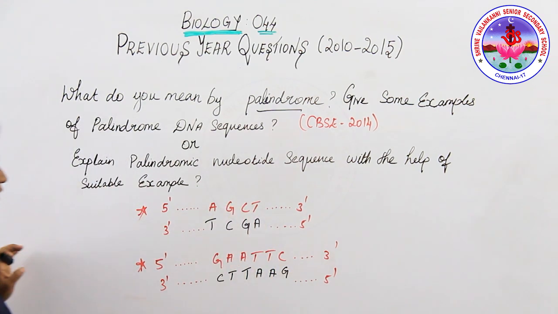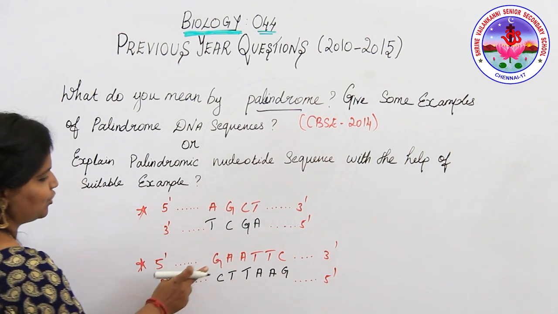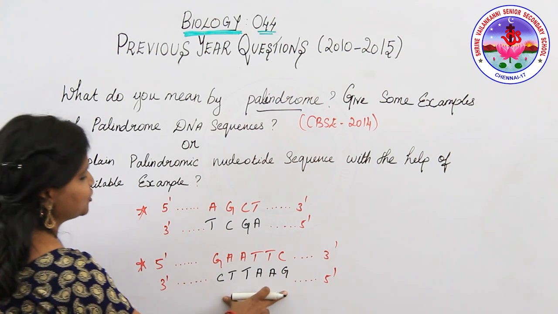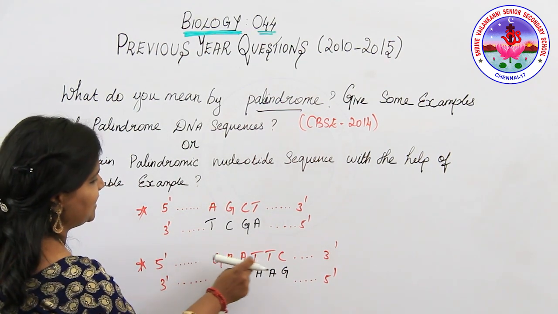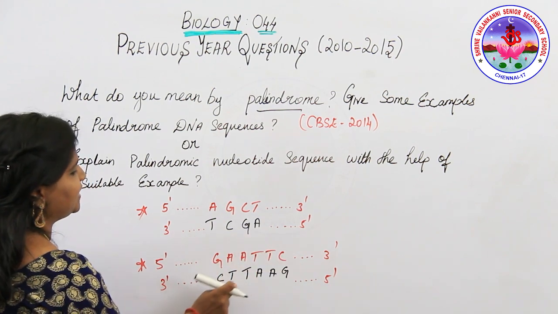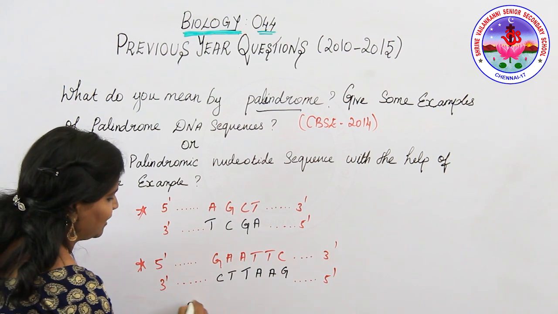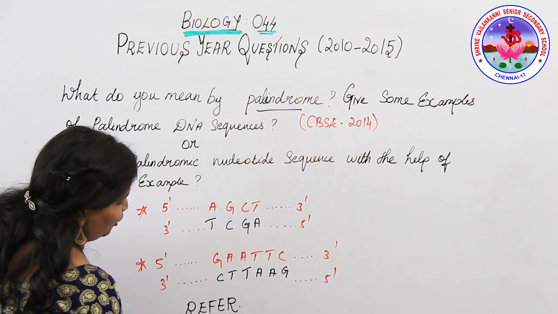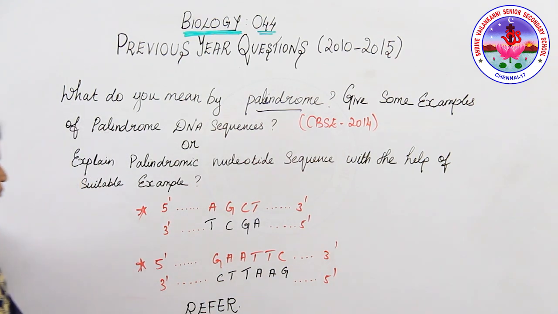G. So this is a palindromic sequence of DNA, which reads the same from backward as well as forward: G, A, T, T, C, C, T, T, A, G. In English, we have another example like refer. Backward and forward, you read the same.